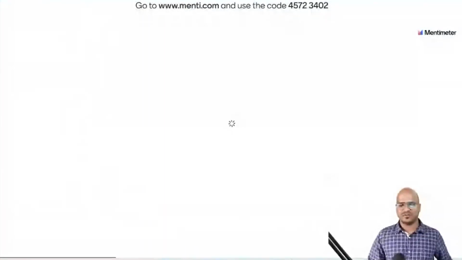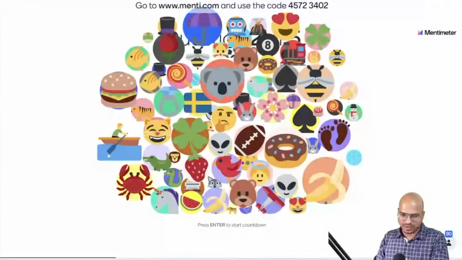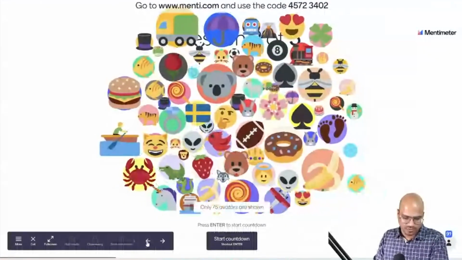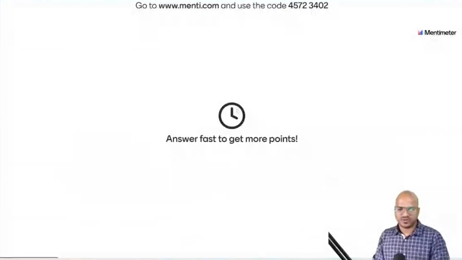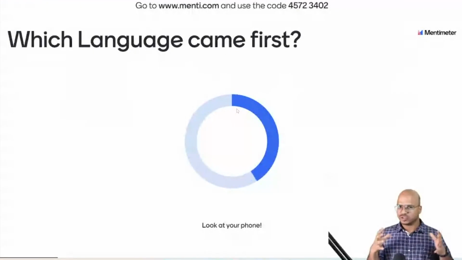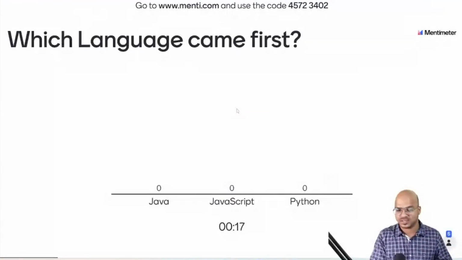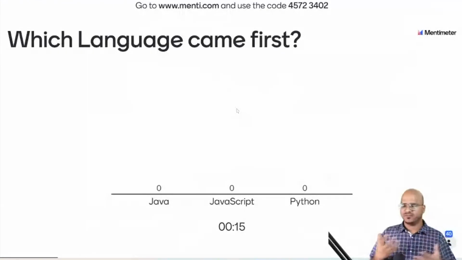Okay, let's go for the first question for you, everyone, on your mobile or computer screen. Big fan of Amitabh Bachchan. So let's go with the first question. The first question is coming up on your screen. In fact, we'll discuss the answer as well. Now, there are so many languages, right? So tell me which of these languages came first, which was released publicly first. Is it Java, JavaScript, or Python?